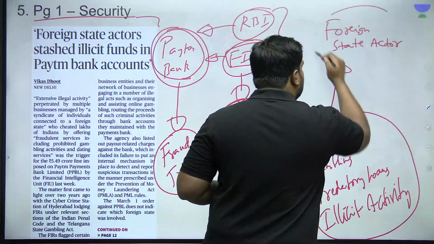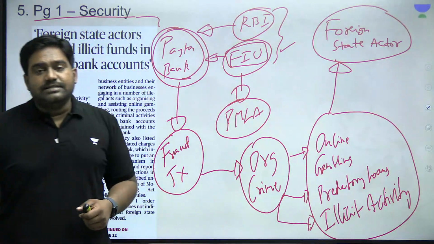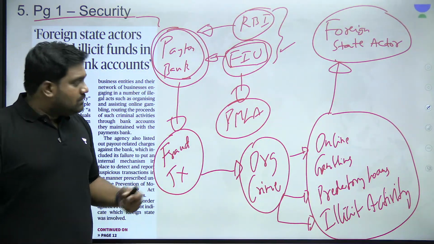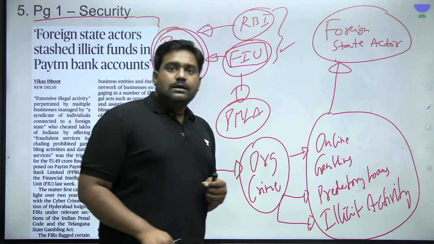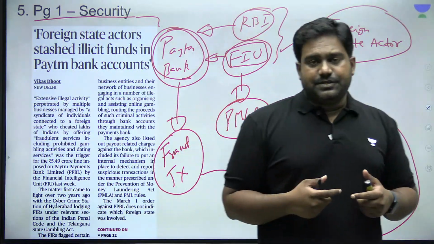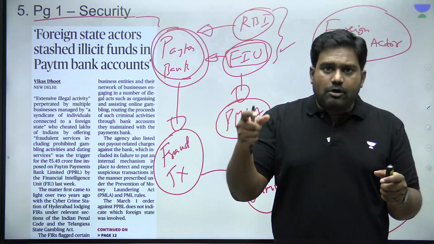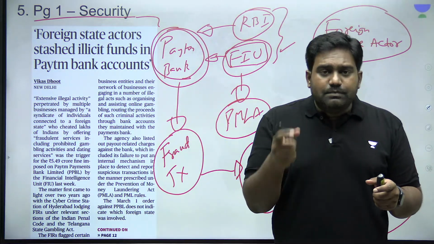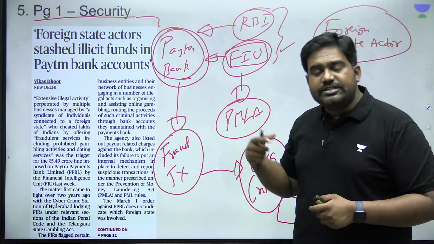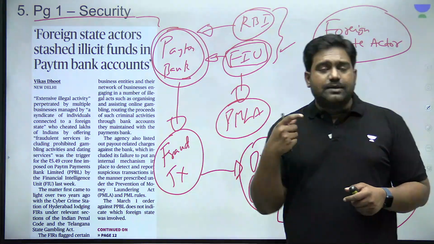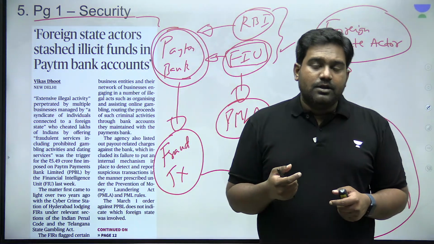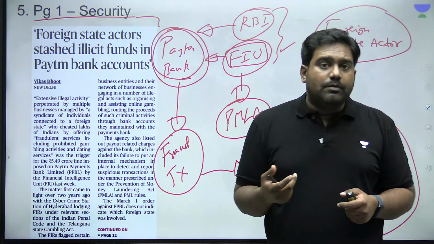It has been linked with a foreign government agency or a government entity. Now, this is of grave concern. It highlights the linkages that exist between organized crime, money laundering, and foreign state actors who might misuse these channels to create security threats, to destabilize our country, to target our economy, to breed and create security problems, right?